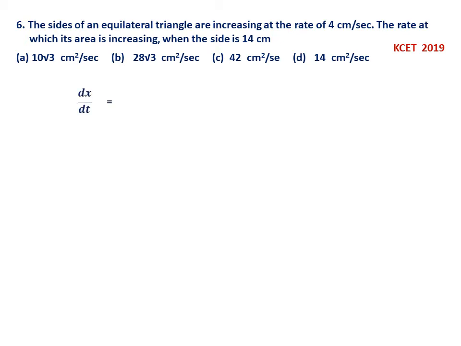Now dx by dt is given, 4 centimeter per second. Now A equal to, this you should know, equilateral triangle area is root 3 x square by 4. Therefore what is asked is dA by dt. So that will be equal to root 3 x by 2 into dx by dt, because we have to differentiate A. So root 3 by 4 is constant. Differentiation of x square is 2x. So 1 2 cancel. So it is root 3 x by 2, then dx by dt.